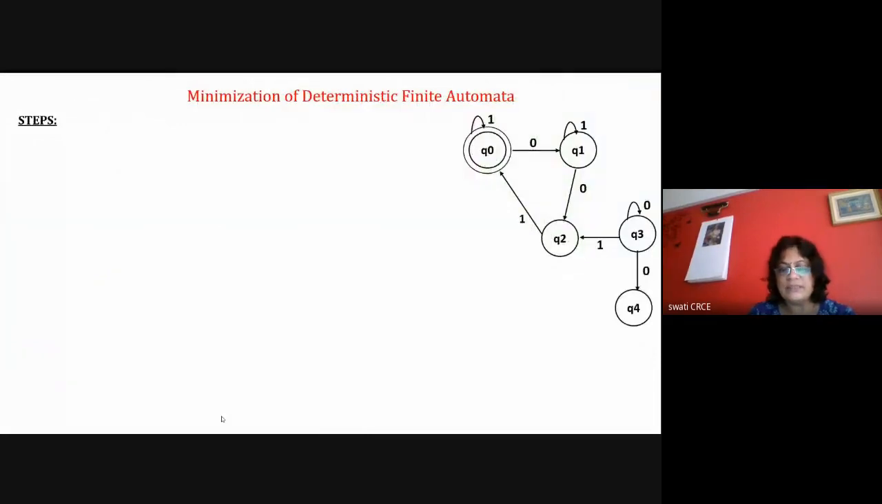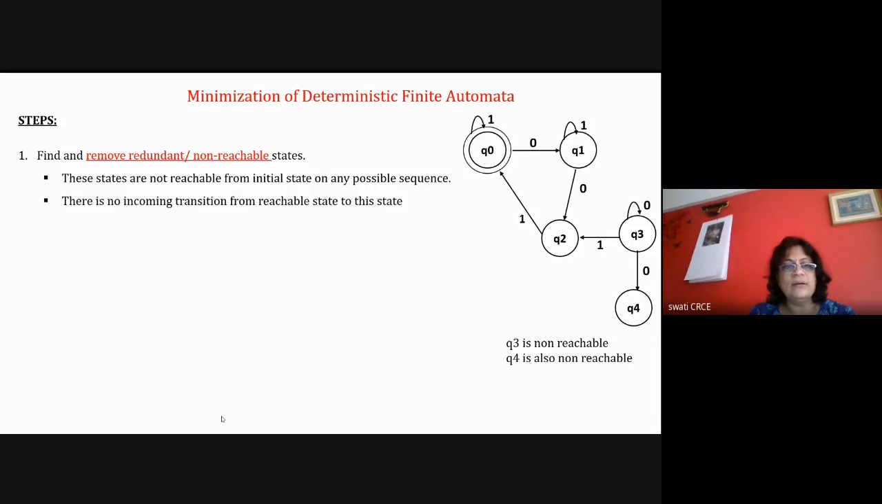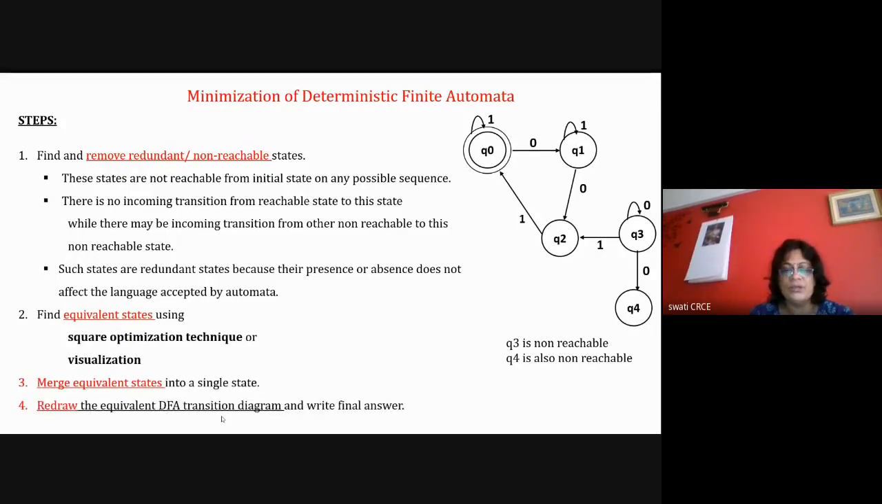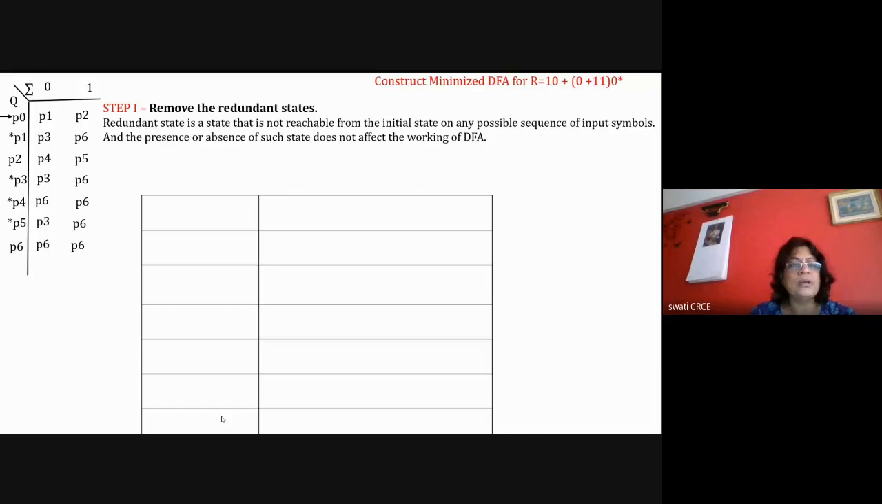So for minimization, what are the steps? Remove the non-reachable states. Then find the equivalent states using square optimization, and then merge the equivalent states, and then draw the diagram. So I'm going to do that now. Okay, so for that particular DFA which I have got in the form of P1 to P6, I have created